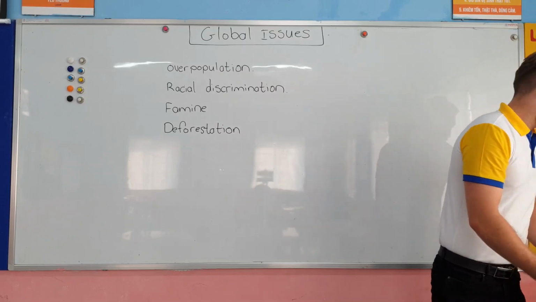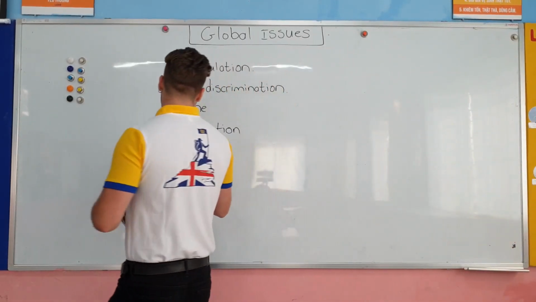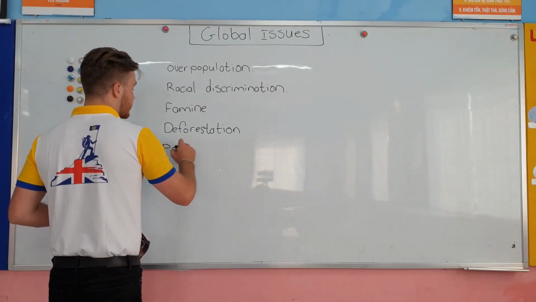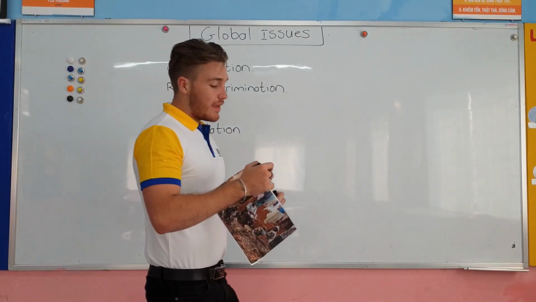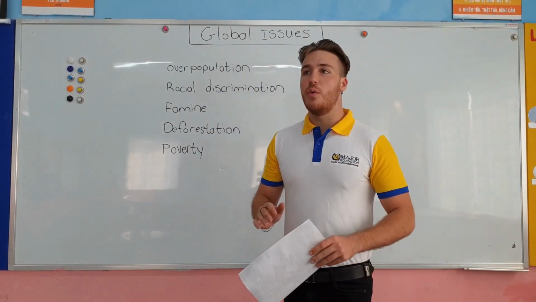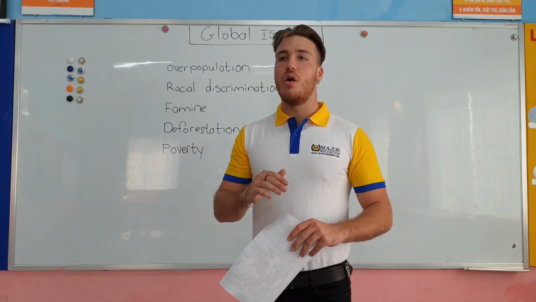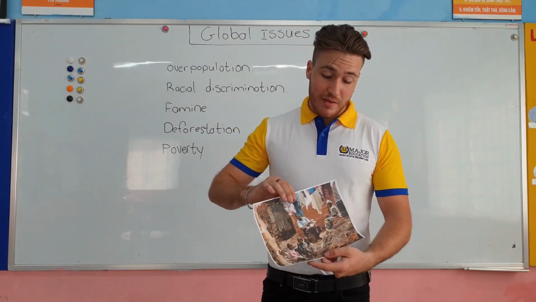The next one we have is poverty. Poverty is when people are extremely poor, when they have not got enough money to buy food or to have a job. When they are in poverty, they live like this.